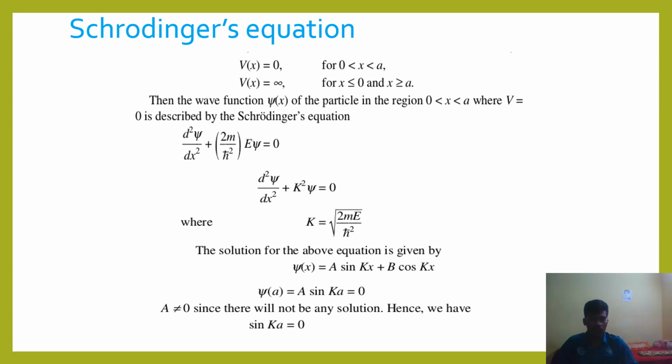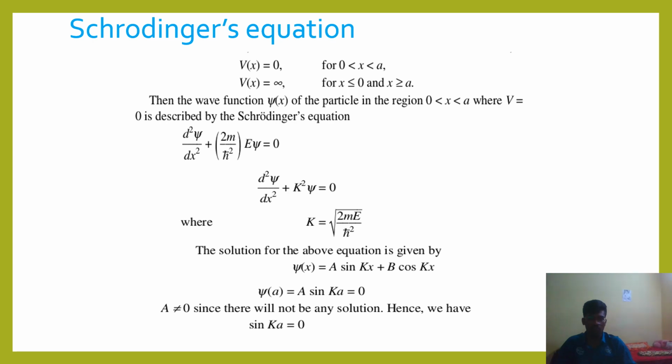V(x) is equal to 0, where 0 is less than x, x less than a. These are the conditions: V(x) is equal to infinity where x is less than or equal to 0 or x is greater than or equal to a. Then the wave function psi of x of the particle is, d squared psi by dx squared plus 2mE by h-bar squared psi is equal to 0. This is the double differentiation. By doing the double differentiation, the formula is framed: k is equal to square root of 2mE by h-bar squared.